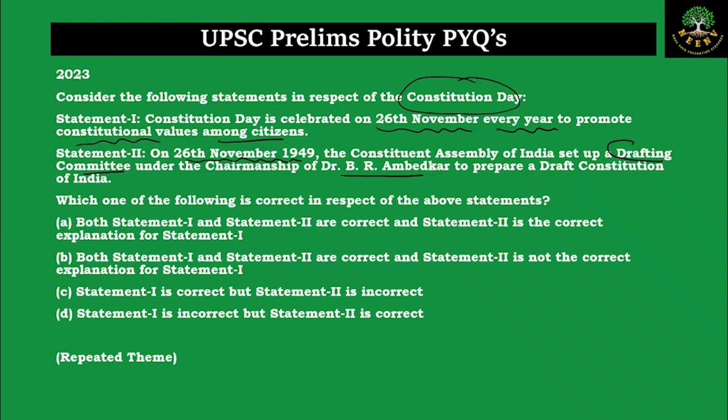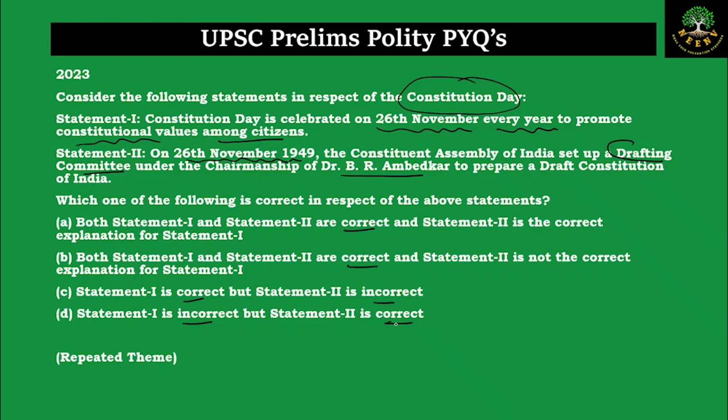So if you look at the statements, you will know that in the first option, it says that both are correct and 2 is the correct explanation for 1. In the second option also they say that both are correct and 2 is not the correct explanation. In the third they say 1 is correct, 1 is incorrect. And in the fourth they say 1 is incorrect and another 1 is correct.